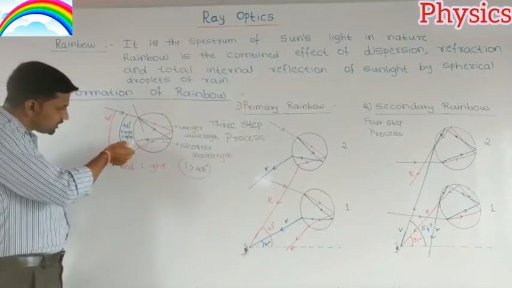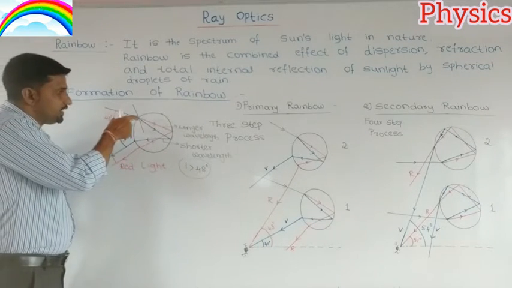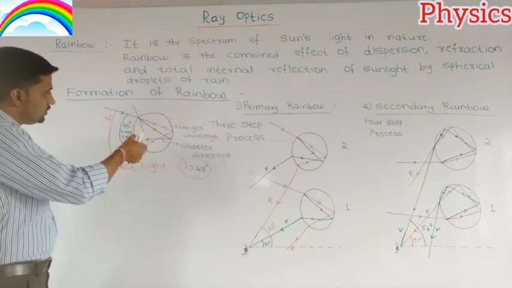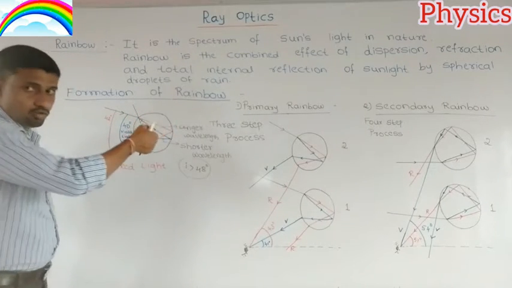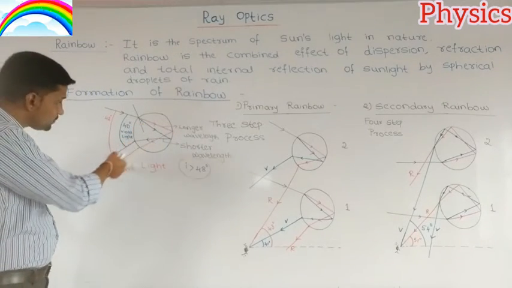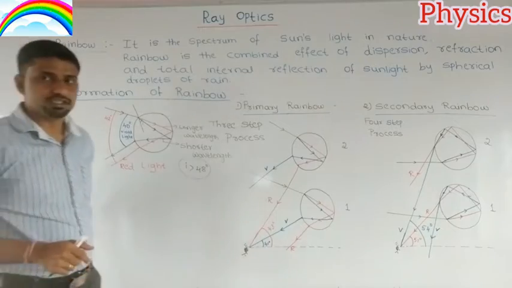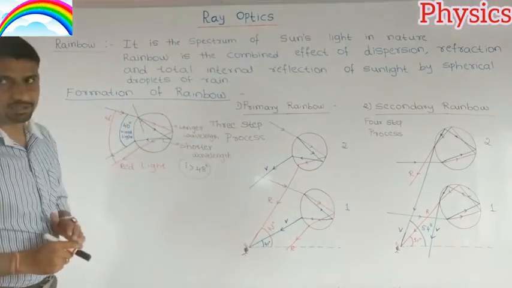So we will observe there are 7 colors when this white light hits the spherical droplet of rain, and when it comes out, we will observe the 7 colors, so that the formation of a rainbow takes place.